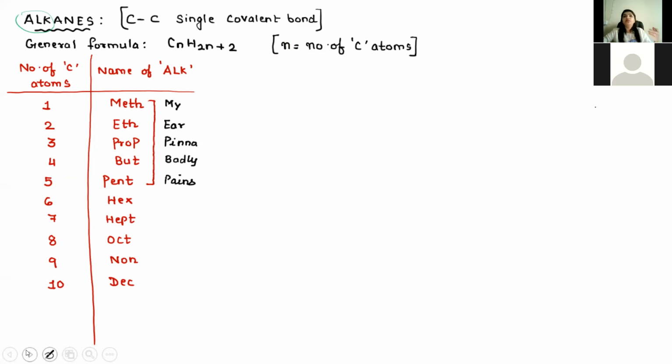Now let us try to write the structures of hydrocarbons. We will be talking about alkanes. So let us draw the structures. First, we are going to write the name of the alkane. Then we are going to write the structural formula.